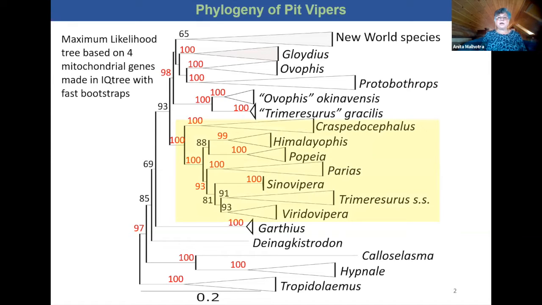Here in yellow, I've highlighted a large radiation that used to be called, and some people still prefer to consider it, the genus Trimeresurus. I did split it up in 2004 into the distinct genera that are shown on this slide, but some people prefer to consider these subgenera, as I've said. In this talk, we are going to be treating them as full genera, and hopefully this approach will start to make some sense towards the end of the talk.